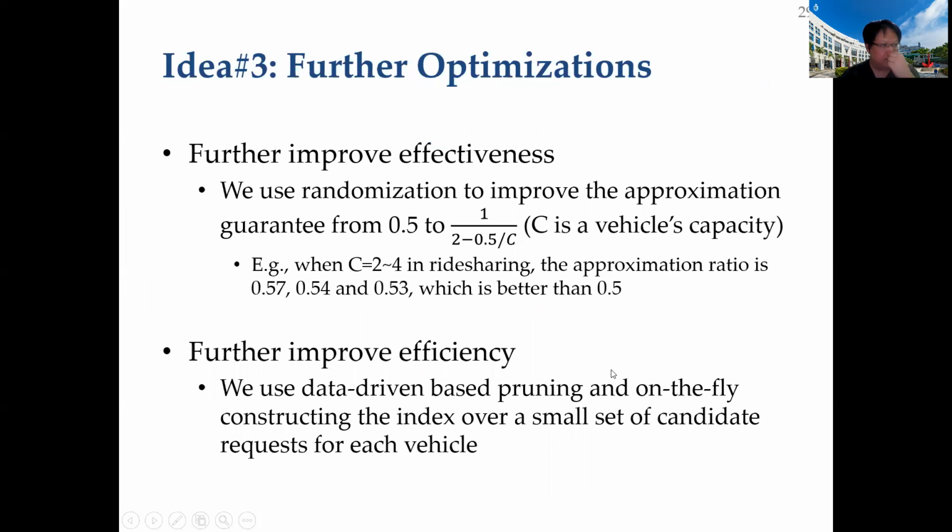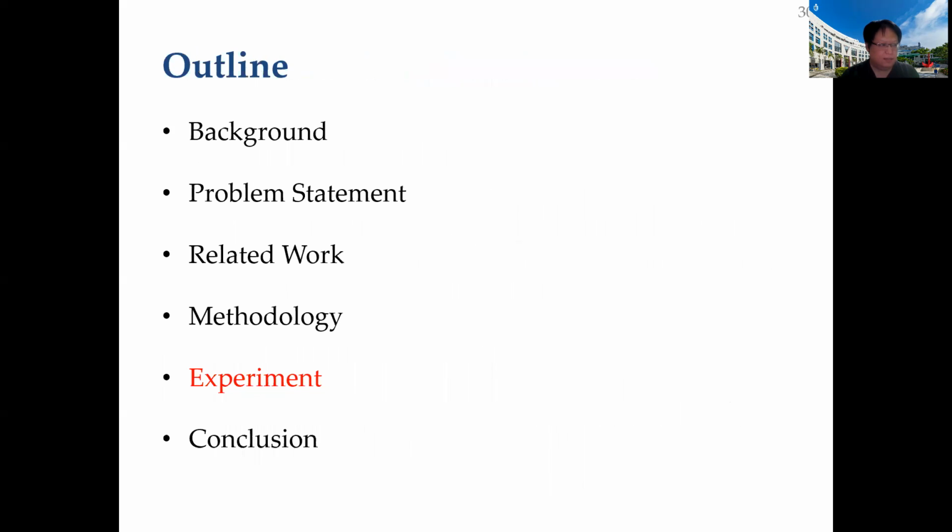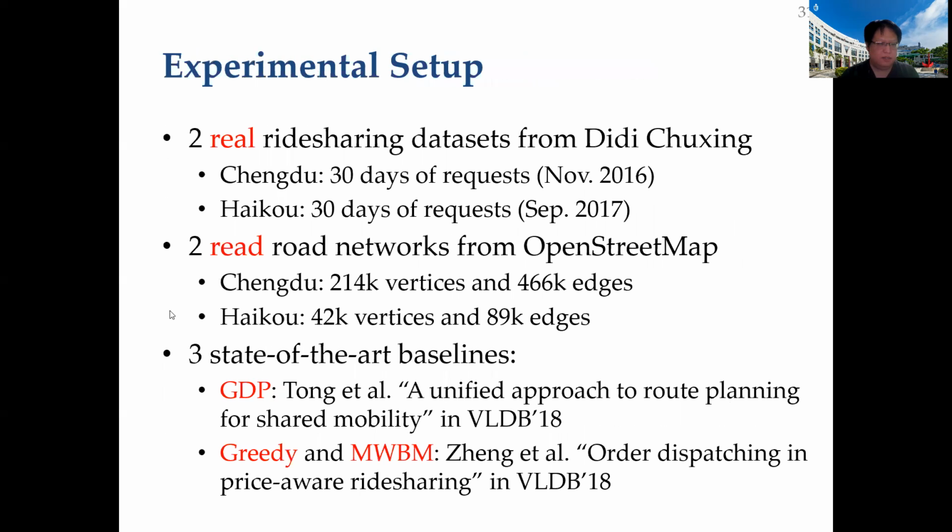Moreover, we also present further optimizations to improve the effectiveness and efficiency. Due to time limitation, we refer readers to our paper for these technical details. Now, we present the evaluation. Our evaluation is conducted on 2 real datasets from Didi and compared with 3 state-of-the-art solutions.